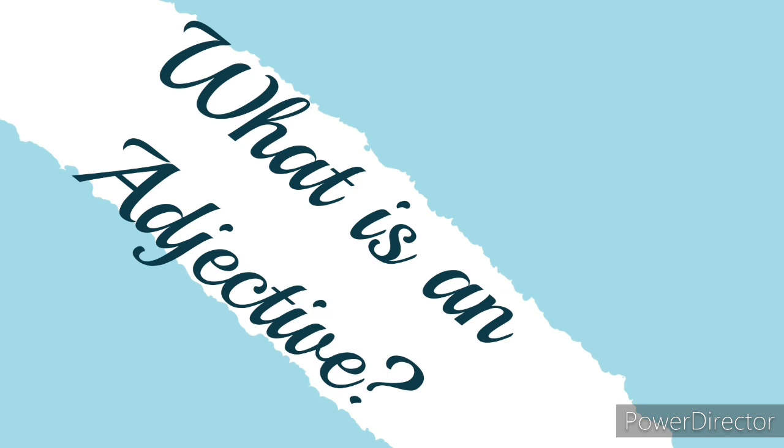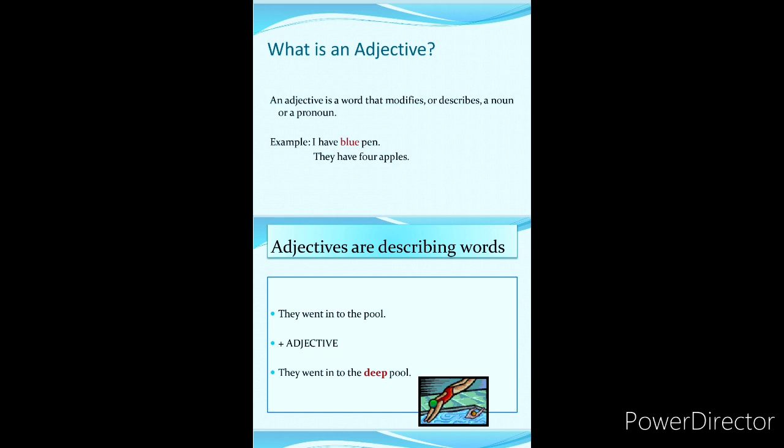So first of all, let us see the topic we will cover here, that are what is an adjective and types of adjectives. So let us start with our first topic, what is an adjective. And before starting the adjective, it is important to know what is noun and pronoun. So nouns are the naming words and pronouns are the words which are used in place of noun. Now, what about adjectives? So, the adjectives are the describing words which describe noun or pronoun.